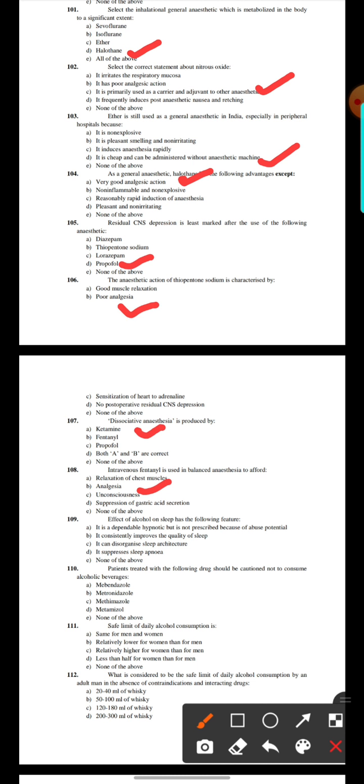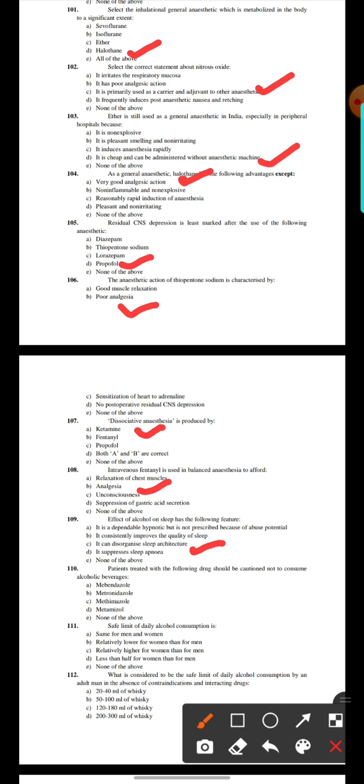109. The effect of alcohol on sleep has the following feature. It is a dependable hypnotic but is not prescribed because of abuse potential. It considerably improves the quality of sleep. It can disorganize sleep architecture. It suppresses sleep apnea. None of the above. Here the option number C. It can disorganize sleep architecture.